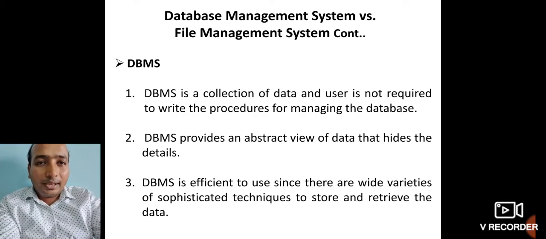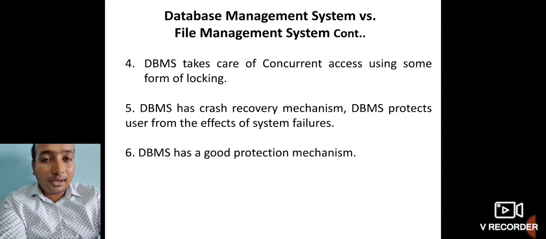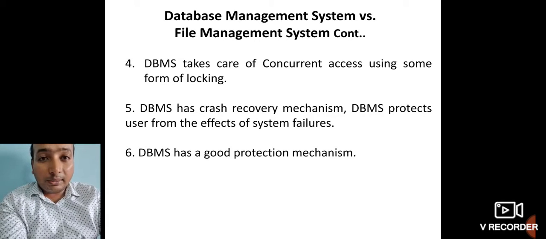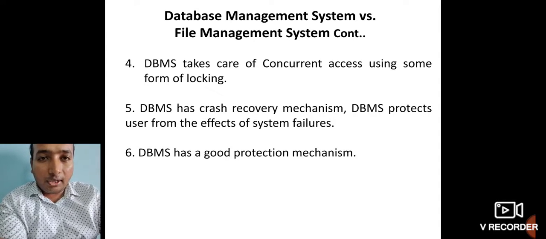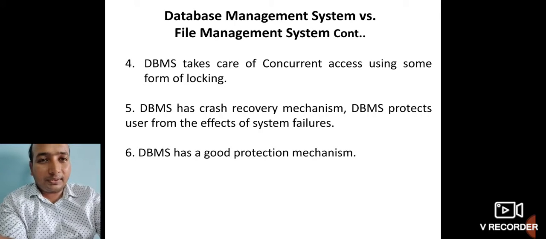And the fourth one is related to concurrent access. We have learned that in the file system, concurrent access may lead to some issues. But the DBMS will automatically take care of concurrent access by using techniques called the locking mechanism, or synchronization mechanisms or concurrency control techniques, which can be used to have a smooth, effective running of your data, even though there is concurrent database access.